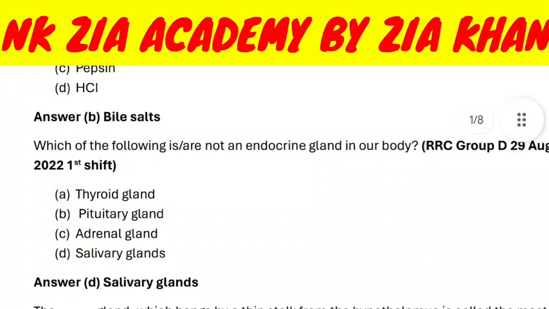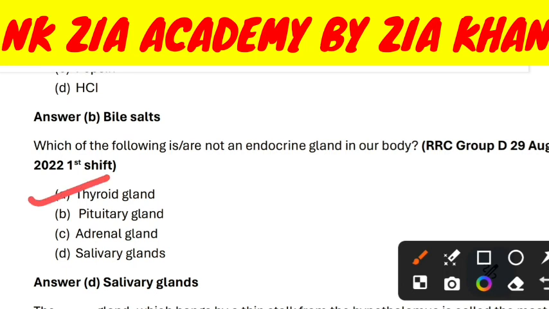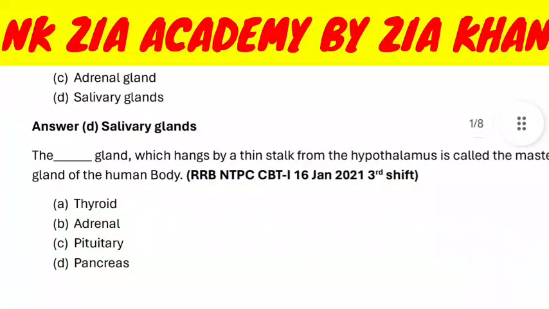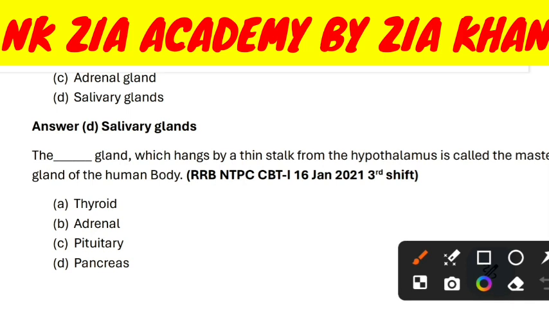Which of the following is not an endocrine gland in our body? Thyroid gland, pituitary gland, adrenal gland, salivary gland. Answer is salivary gland. The dash dash gland which hangs by a thin stalk from the hypothalamus is called the master gland of the human body. Is it thyroid gland, adrenal gland, pituitary gland, or pancreas? The answer is pituitary gland.